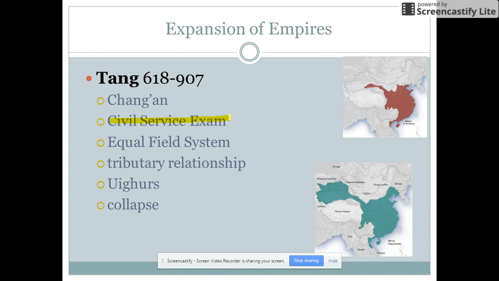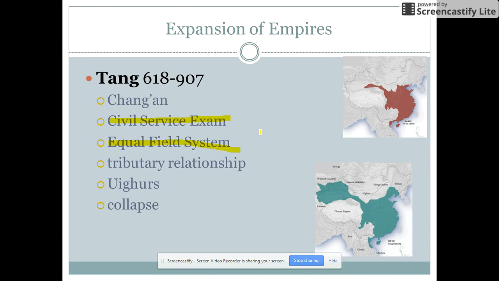They're going to try to distribute land to help give everyone a chance to farm, and that's what the equal field system is. It's an allocation of agricultural land, and like I said, it was supposed to help ensure equity and make sure everybody got the right kind of land, but that really didn't work.